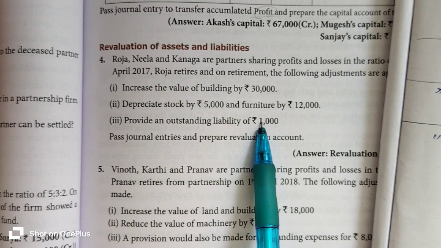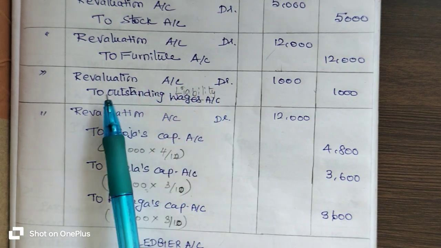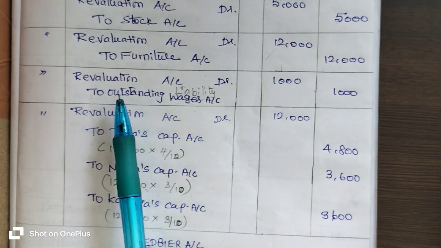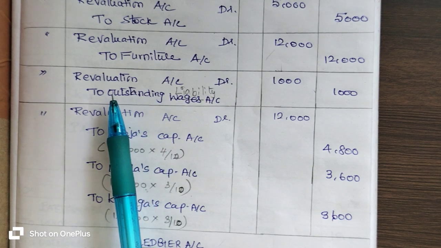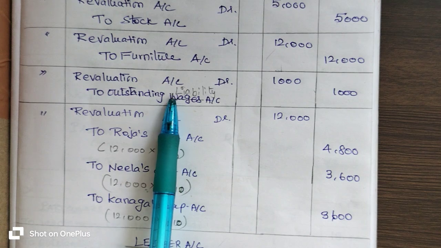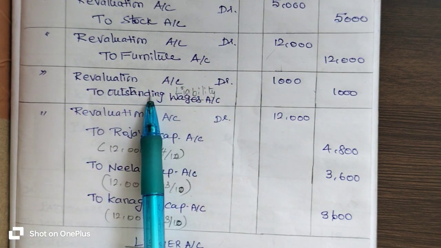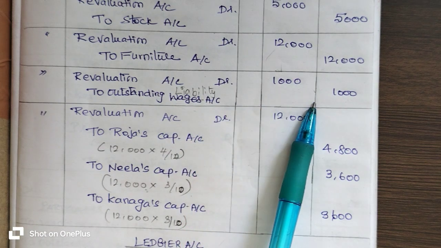Whenever liability account increases, revaluation account is to be debited. So, as per the format, revaluation account is to be debited, concerned liability account is to be credited. Here, concerned liability account is outstanding liability. It is to be credited. So, revaluation account at 1,000 rupees to outstanding liability account 1,000 rupees.